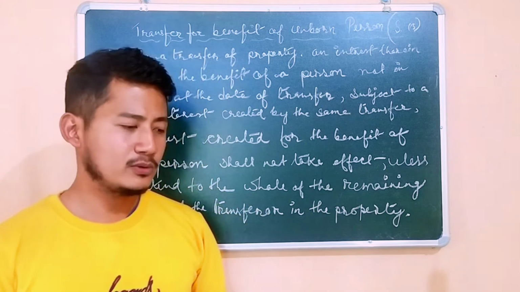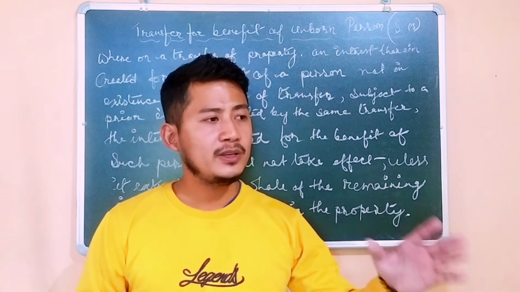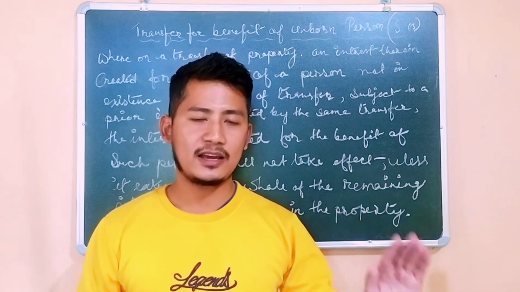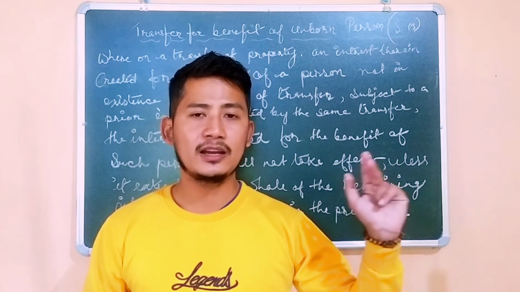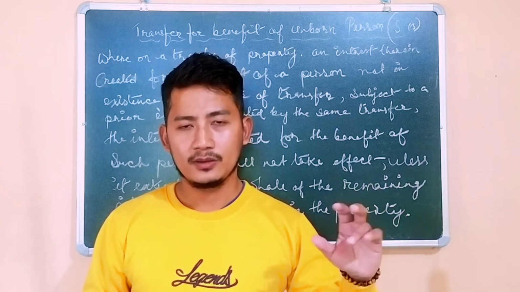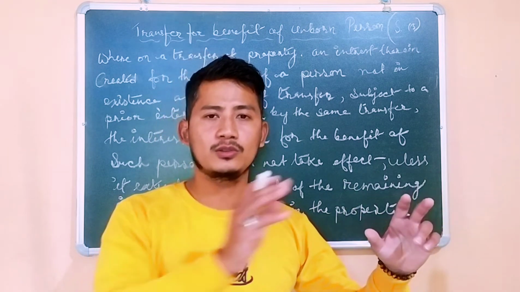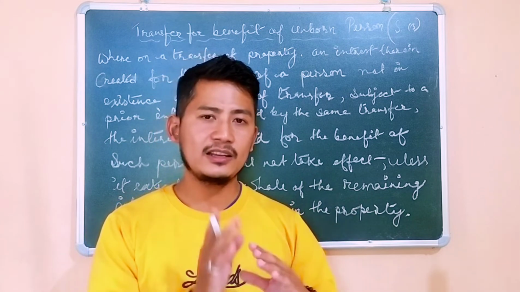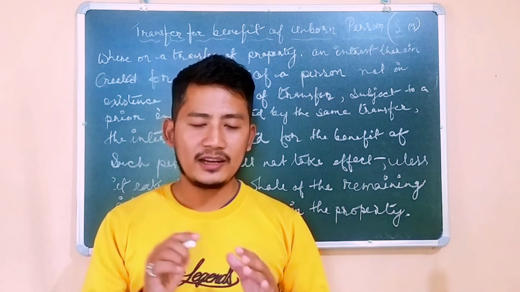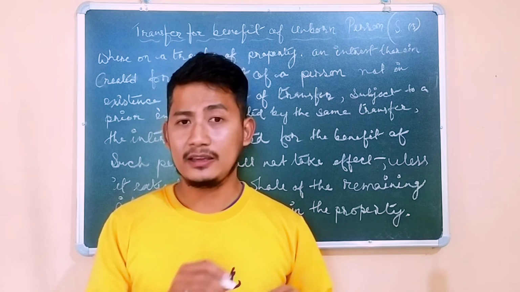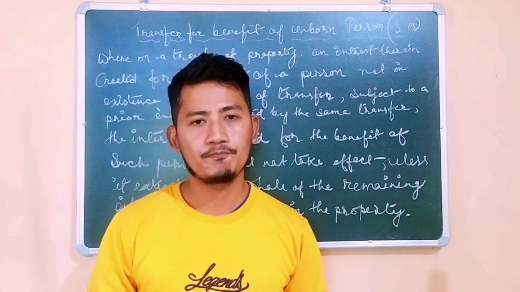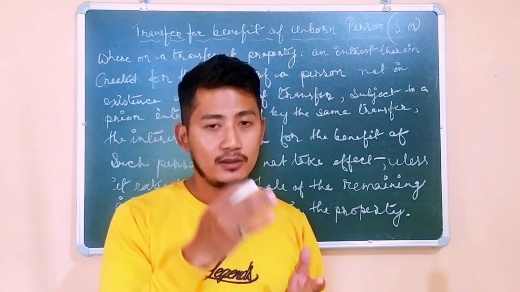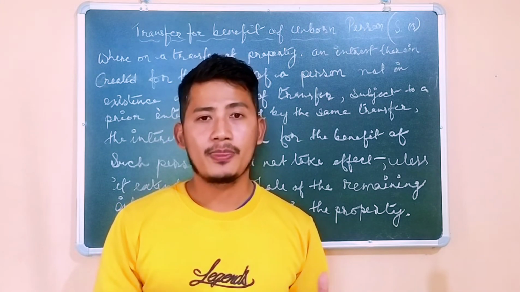But let's suppose A wants to transfer the property to B's daughter, but B is not married yet. There is a high chance that B will get married, and once he gets married, obviously he will have a child, and the property will go to the child. In that case, A cannot directly transfer the property by saying, I give this property to the daughter of B. He cannot transfer the property in that way. If he does that, such a transfer will be in abeyance.